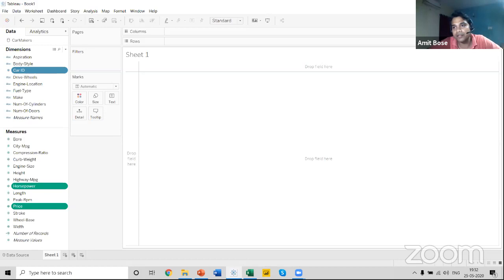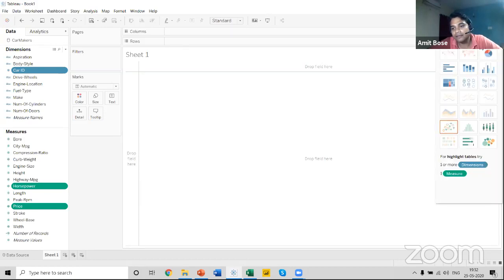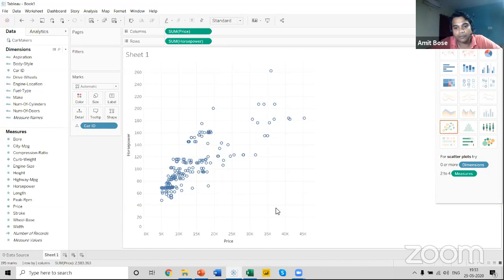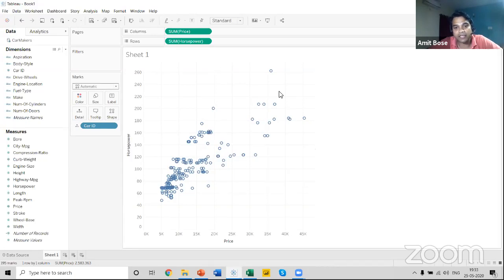Come to the Show Me section, and you can see that Tableau is suggesting a lot of other visuals that you can build out of these dimensions and measures, but out of which you can see the scatter plot. The scatter chart is being highlighted by Tableau. So you select this chart, and you can see that our first scatter plot has been created.